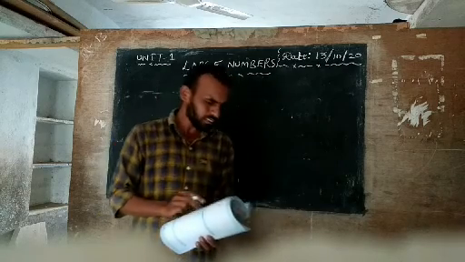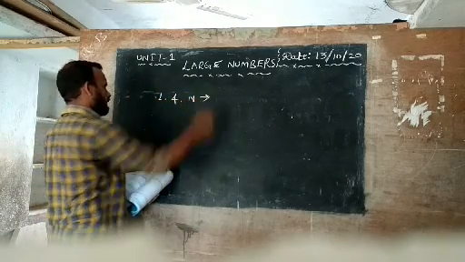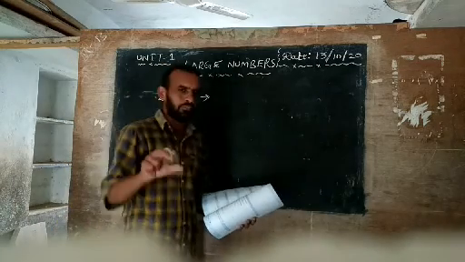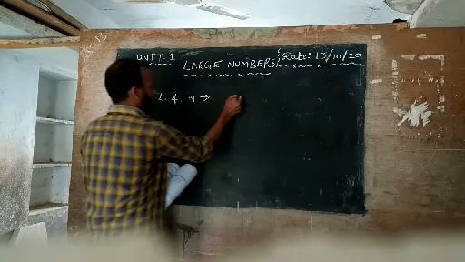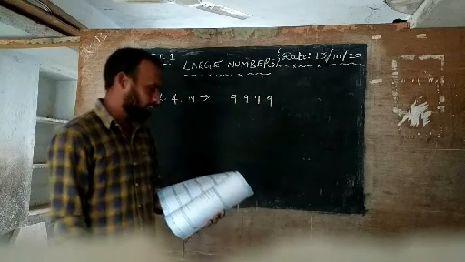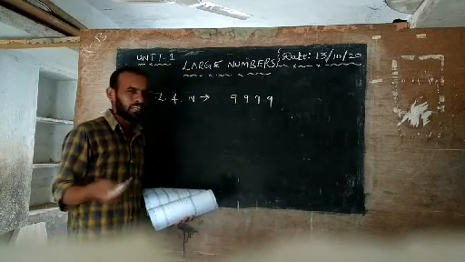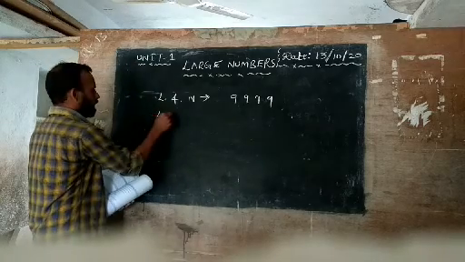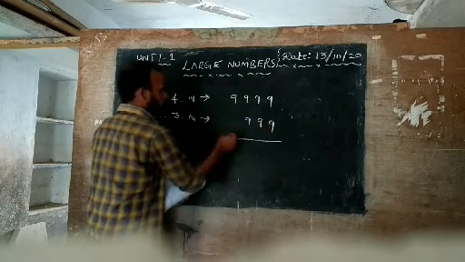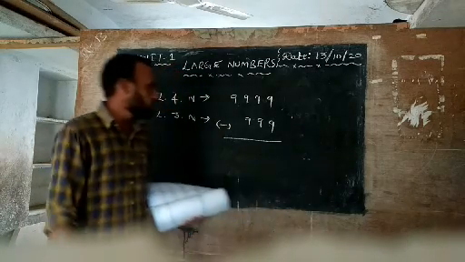First of all, in your book, turn to the paper, second and third bit, the first sub bit: largest 4-digit number. L means largest, 4 means 4, N means number. What is the largest 4-digit number? 9999. Then below it, the largest 3-digit number. What is the largest 3-digit number? 999. Here they are asking the difference, which means minus.